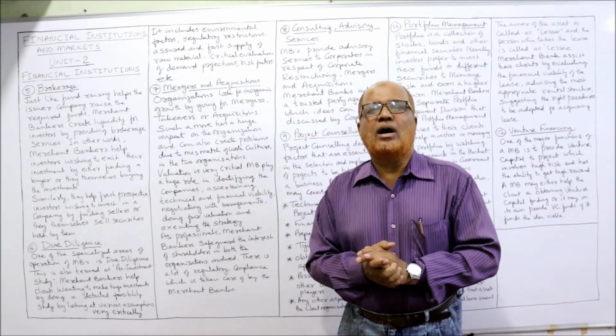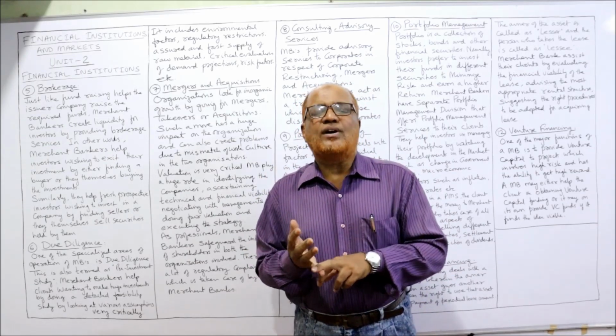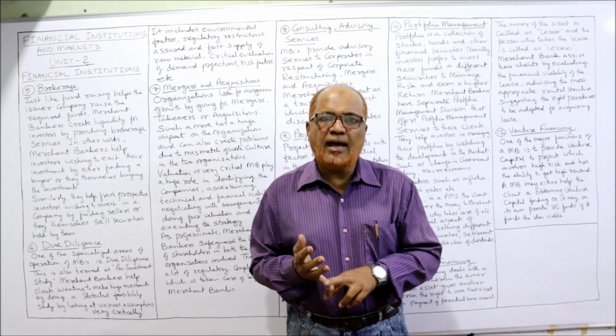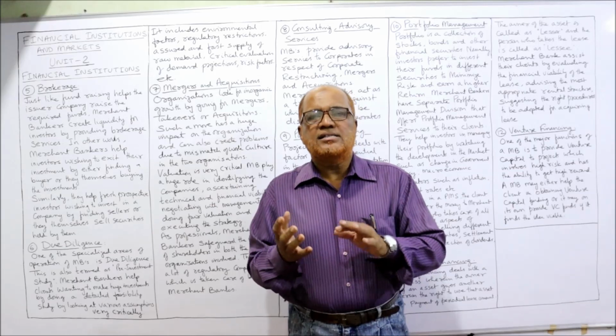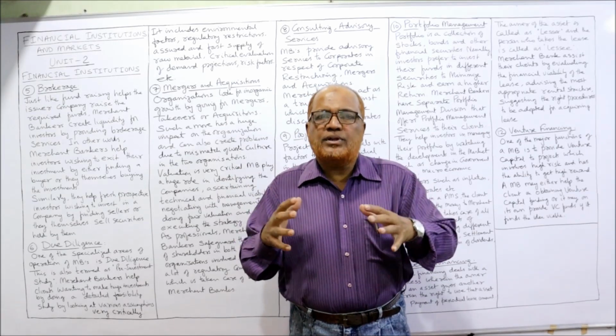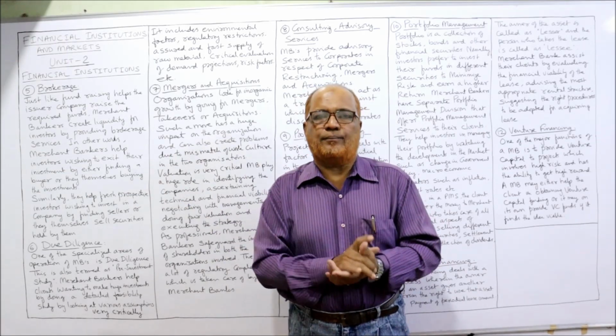So now functions. In the last video I explained 4 functions of merchant bank. The first function, issue management. The merchant banks will help the issue of securities by the companies. Secondly, foreign currency finance. How to obtain loans or funds from a foreign country.